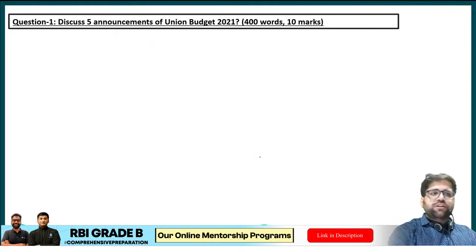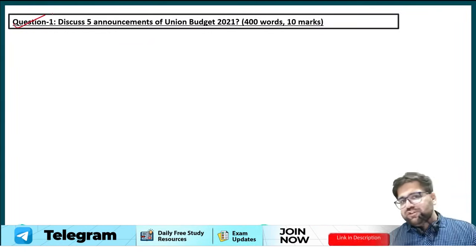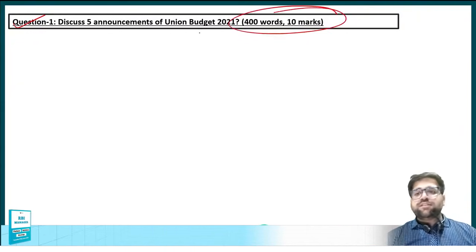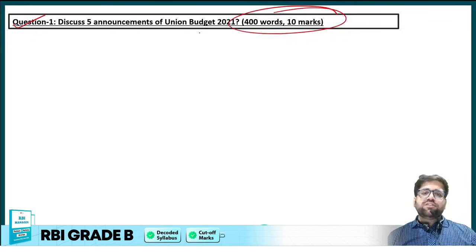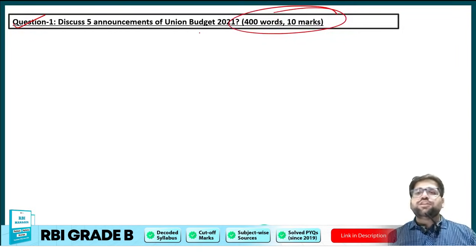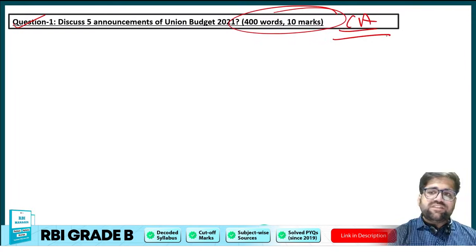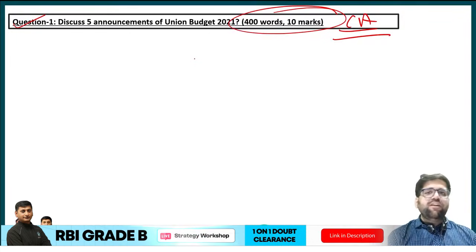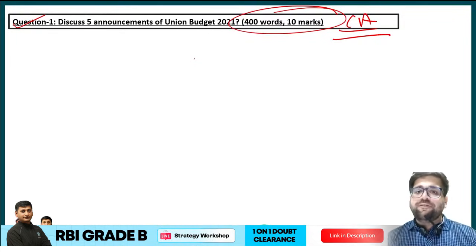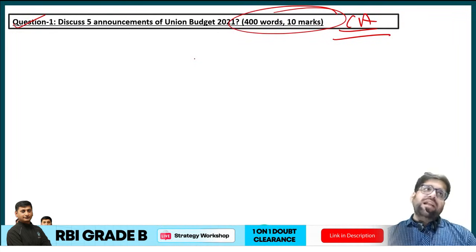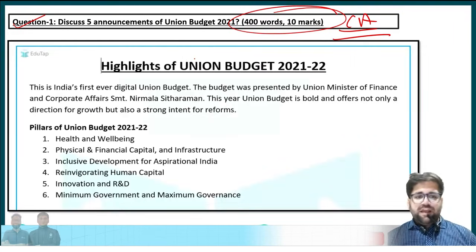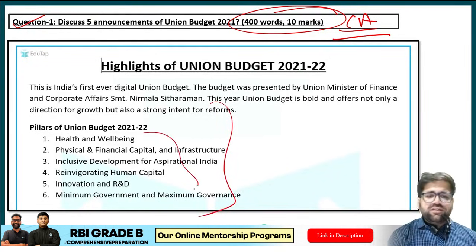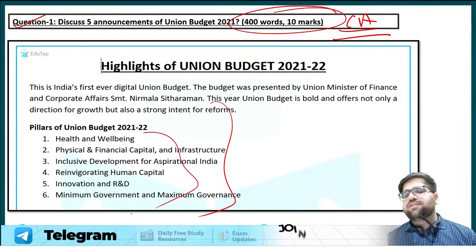So this was the first question: Discuss the 5 announcements which were made in Union Budget 2021, in 400 words for 10 marks. Now my dear friend, this question can be attributed to your current affairs as well, but this is a very scoring question, my friends. You could have easily defined what Union Budget 2021-22 brings to the table. At that junction there were different pillars, but this is not relevant right now, although you can use these different themes for building your descriptive answers.